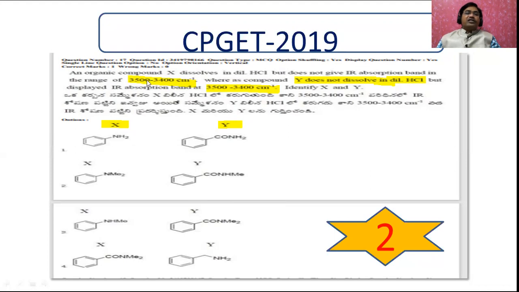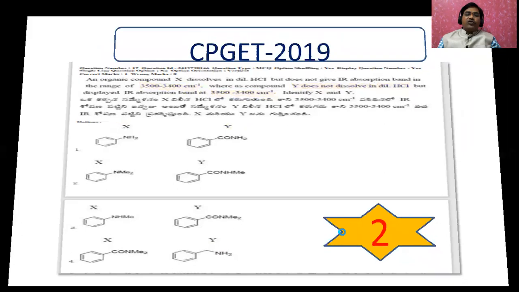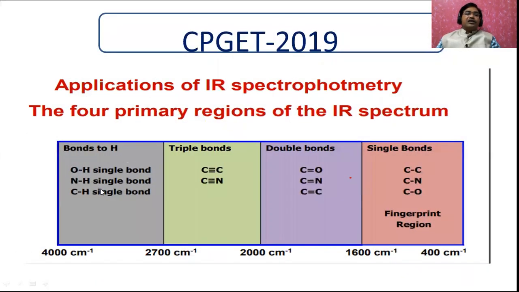See, let us go for this IR spectrum region. Okay, before going to that, I will go for the next slide. See, in the case of an N-H single bond, it ranges from 2700 to 4000, which means 3500 comes in this range. The compound which contains an N-H bond only shows this stretching frequency.